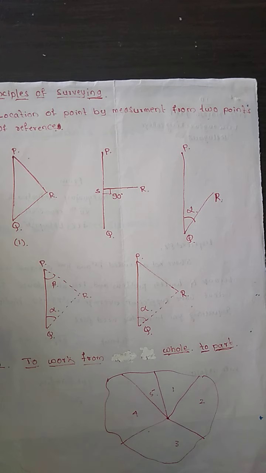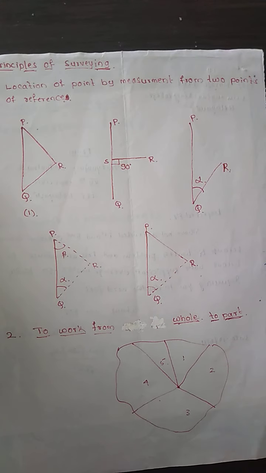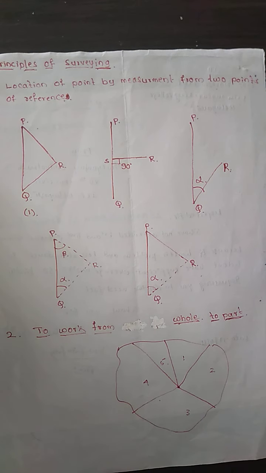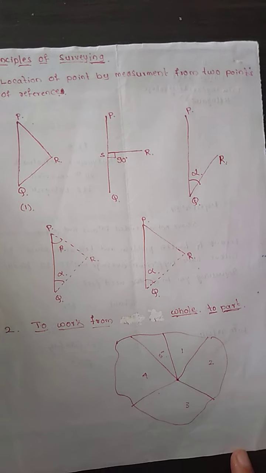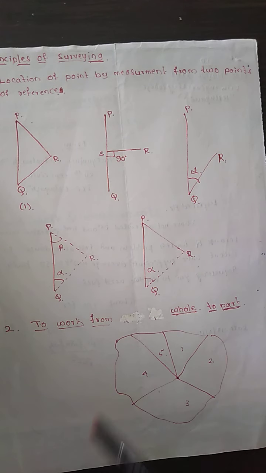Now we are going to see the next principle of surveying, that is to work from whole to part. This is the second principle of surveying. As the name suggests, it is whole to part. Whole to part means first we take the larger measurements and then the smaller measurements.